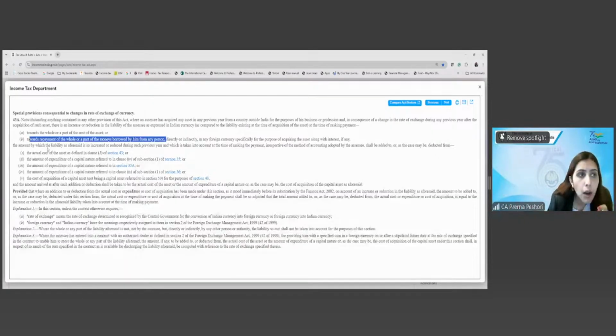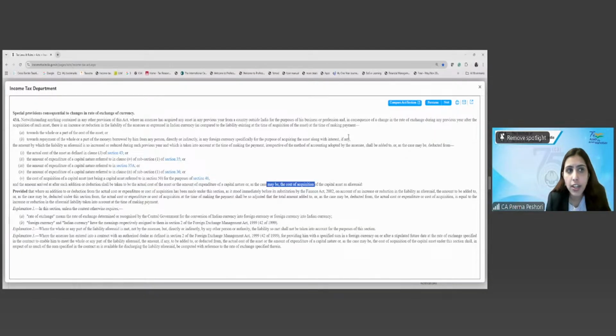The amount by which the liability is so increased or reduced during any previous year, and which is taken into account at the time of making the payment, irrespective of the method of accounting adopted by the assessee, shall be added to or deducted from the actual cost of the asset as defined in section 43(1). Are we getting this particular point? And the amount arrived at after such addition or deduction shall be taken to be the actual cost of the asset.